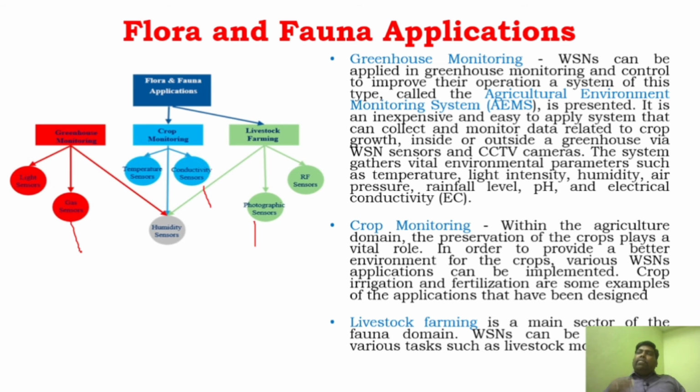We can implement these sensors in the agricultural field where we can do crop monitoring. We can find out the humidity level, and depending upon that, irrigation can take place. We can continuously monitor the crop growth, and if any fertilizers or pesticides are needed, we can apply them. So this is completely useful in the agricultural field, and it has already been implemented in most places. They started using sensor networks in agriculture.